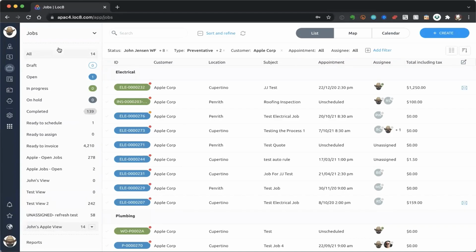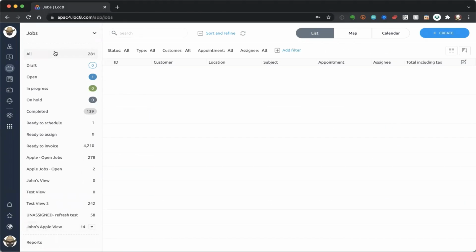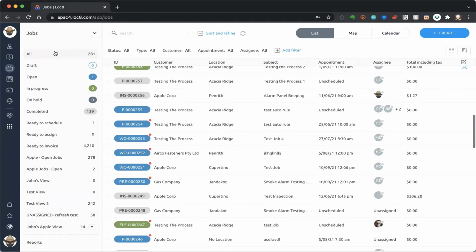So let's apply a real world situation here and see what effect that has. If I click on my all view at the top there, it resets all the way back to a blank canvas. But if I want to have a look at that particular view now, because I know that that view is an awesome view for me, that view really does all that real filtration quickly based on the Apple requirements.